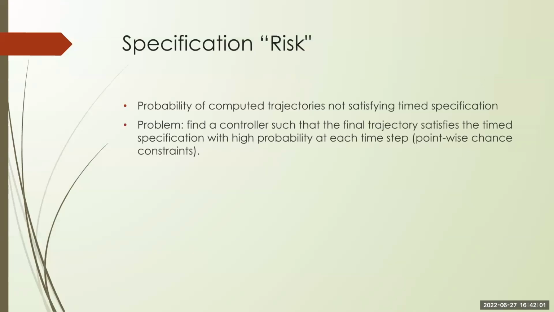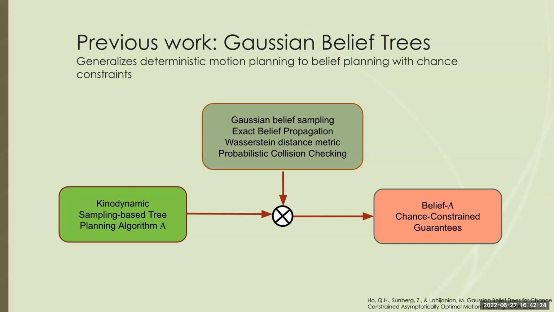In our work, our notion of risk is defined as the probability of our computed trajectories, our controller, not satisfying our time specification. And the problem that we are trying to solve is to find a controller such that the final trajectory satisfies the specification with high probability at each time step, which is kind of a pointwise chance constraint. Next slide. So in previous work, we proposed Gaussian belief trees, which generalizes deterministic motion planning to the belief space with chance constraint guarantees. And in that case, it's A to B planning, where the chance constraint is just collision constraints. Next slide.